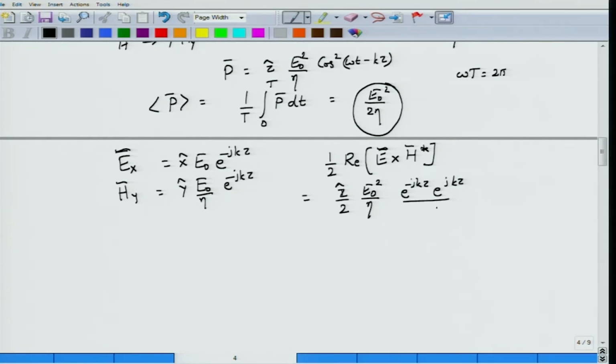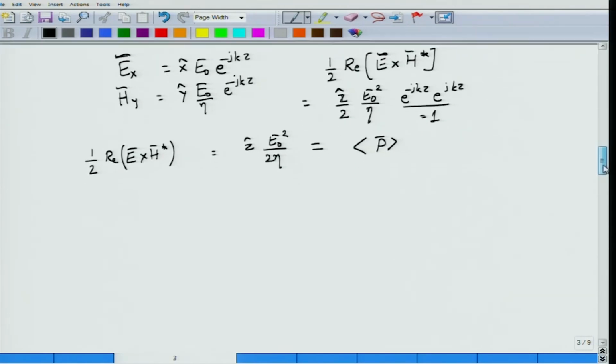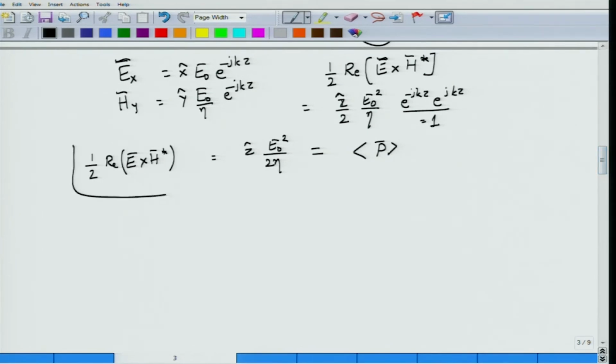So this is equal to 1, and what I get is z hat E0 square by 2 eta. What is this quantity? This is half the real part of E cross H complex conjugate, and this quantity is precisely equal to the average Poynting vector. If you want to obtain the average Poynting vector and you have only the phasor relationships, you can actually obtain that.